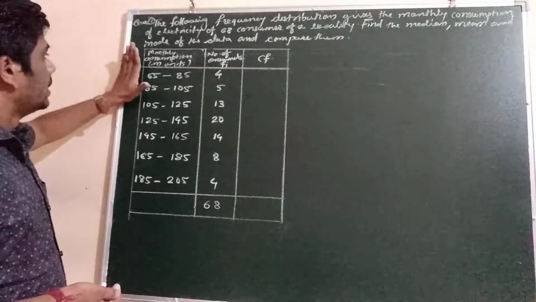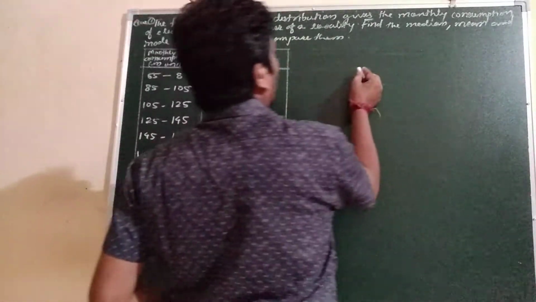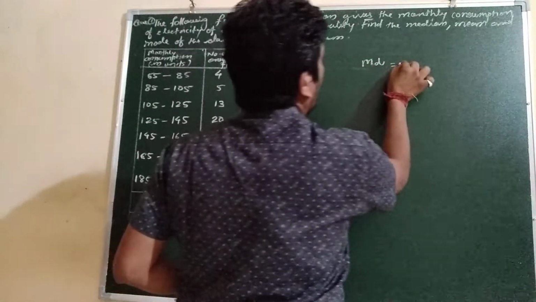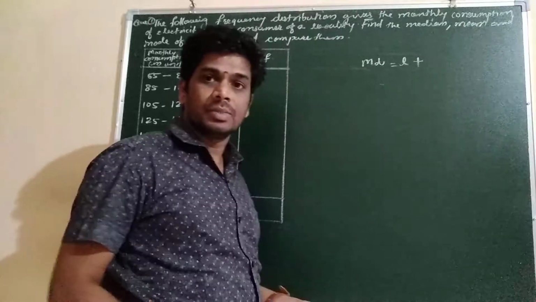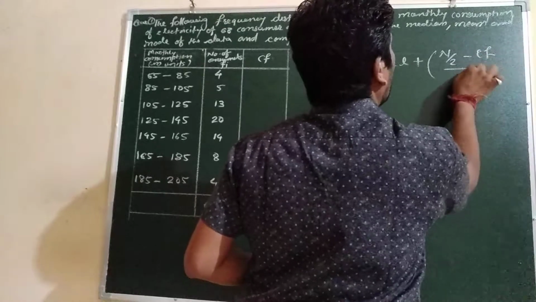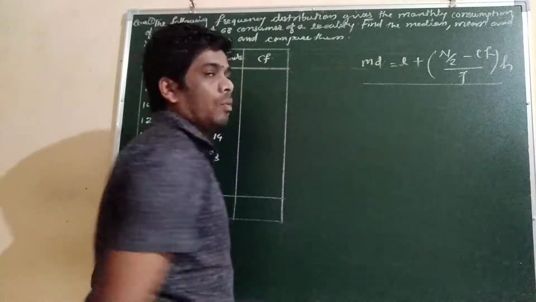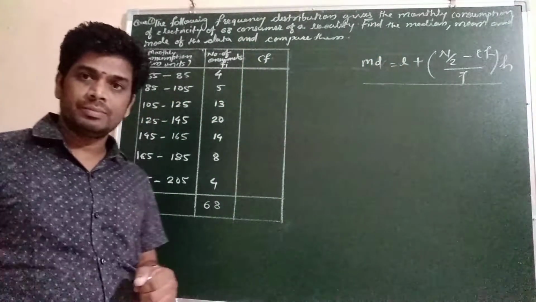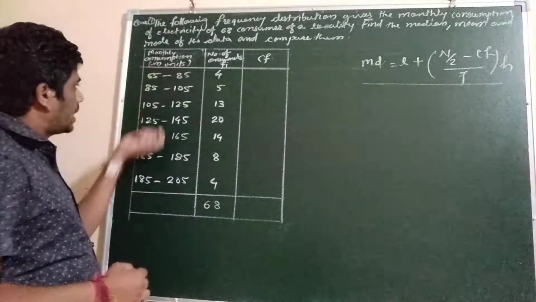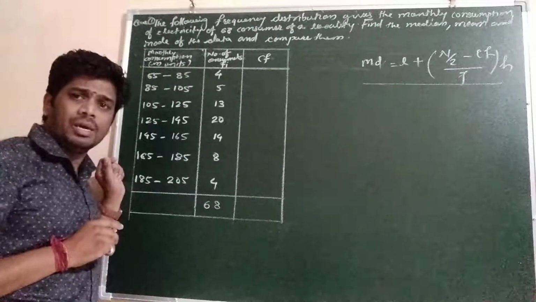Let's see here. If continuous group data is given, then there is a formula for finding the median. The median is equal to L plus (n by 2 minus Cf) upon f, into h. This is the formula for the median of continuous group data. And if there is discrete data, meaning classes are not given, directly xi is given, then you can find it easily.